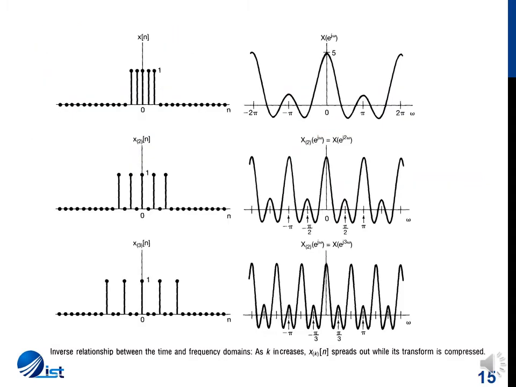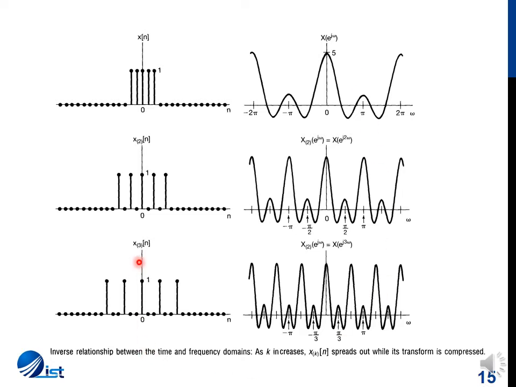Before solving the example, here's a pictorial representation. If we had x of n pulse function, then the Fourier transform of the function was of this form. Now if we expand the function by 2, then the Fourier transform is now a squeezed by 2 version of the Fourier transform X of e^(j omega).